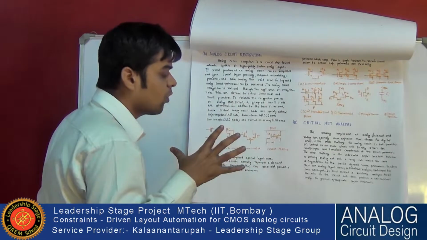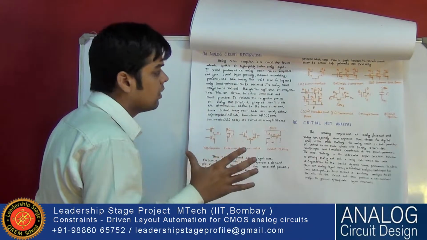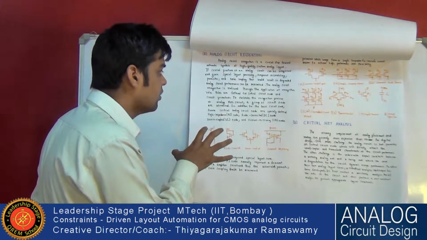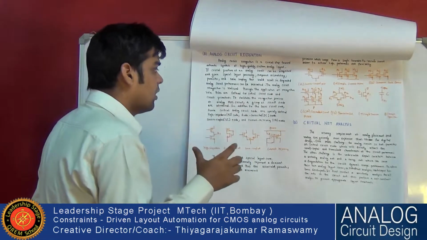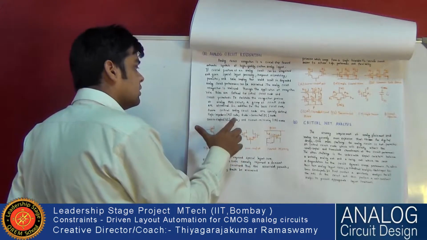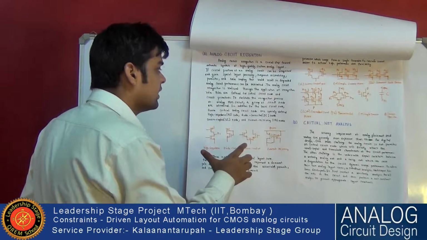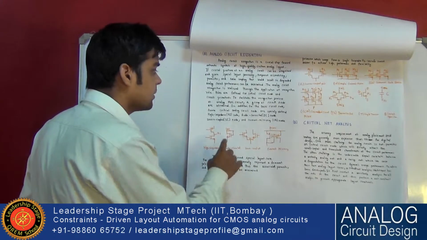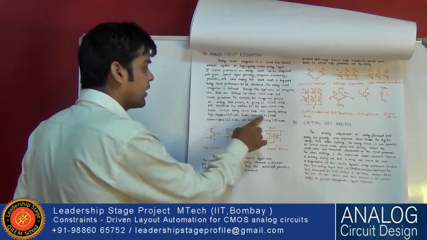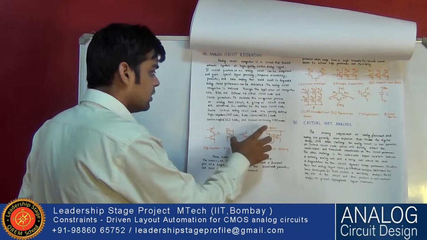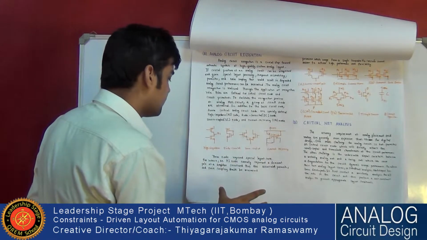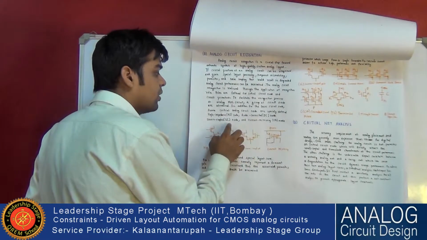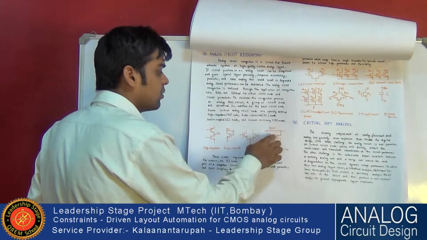From the circuit we get the netlist, and now we have the predefined rules for critical nodes. All circuit nodes are basic nodes, but there are some critical nodes: high impedance node, diode connected node, source coupled node, and current bearing node. There are four node types.